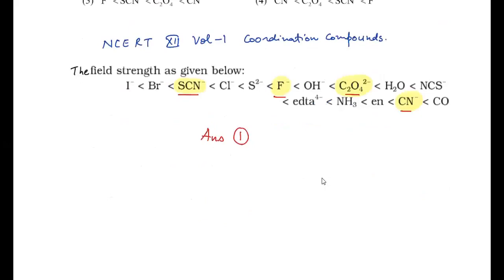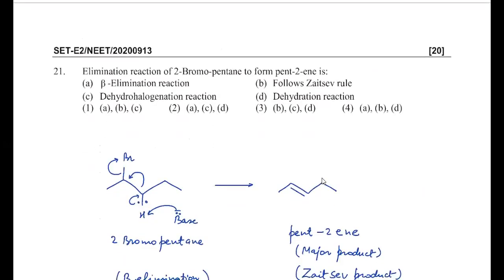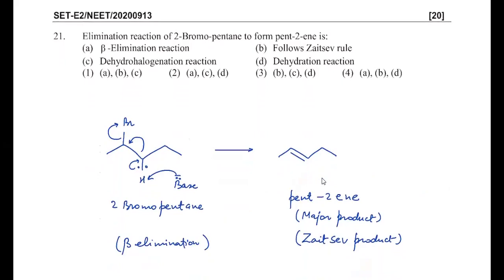Okay. Then question number 21 is given: elimination reaction of 2-bromopentane to form pentene 2 is. So this is basically an elimination reaction. You all know in elimination case base will abstract the proton. This is 2-bromopentane. So base will abstract this proton and this electron will be transferred and finally Br minus will leave and we'll get pentene 2. So this is basically the E2 mechanism. In that case, beta elimination takes place because we have removed H and Br from different positions. So this is beta H, this is alpha position, alpha-beta elimination takes place. This is beta elimination. And then the major product is the Z product, which is a more stable alkene.